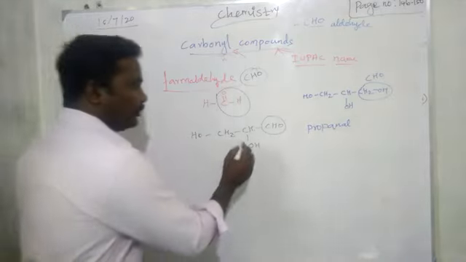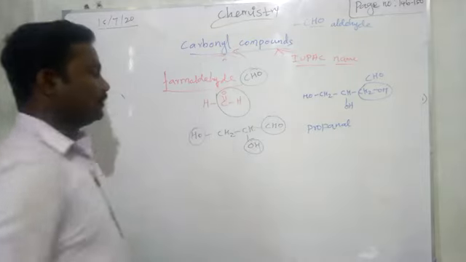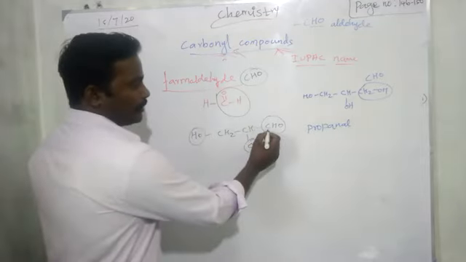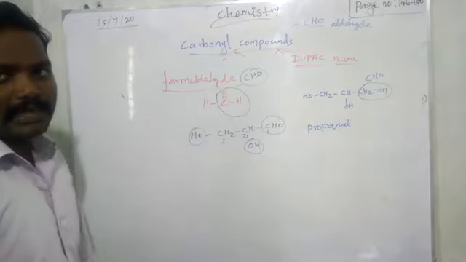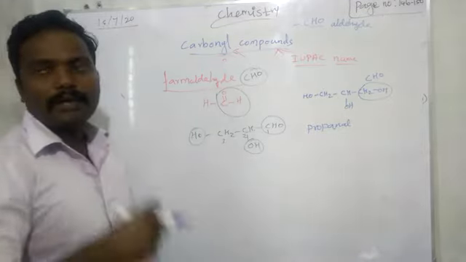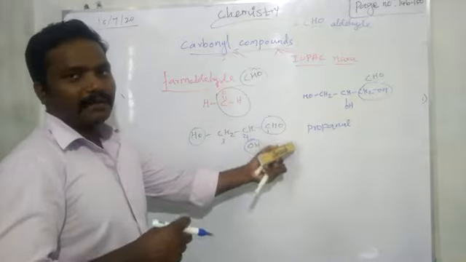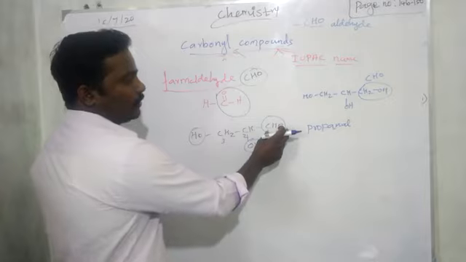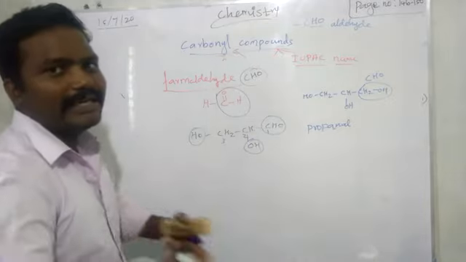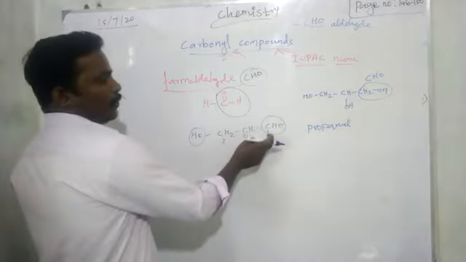Now we have two branches. Okay. So according to the number 1, 2, 3. Why we cannot give from this side? Because we have to start our number from the end that should have the functional group carbon. So this is a functional group, which only leads this compound. Okay. So 1, 2, 3.